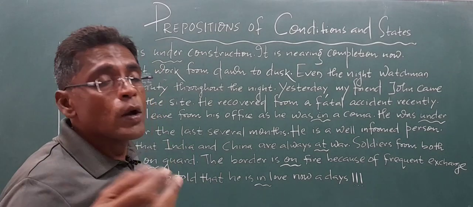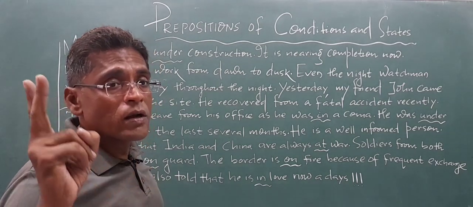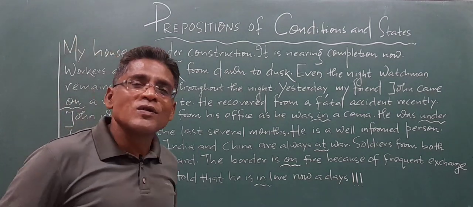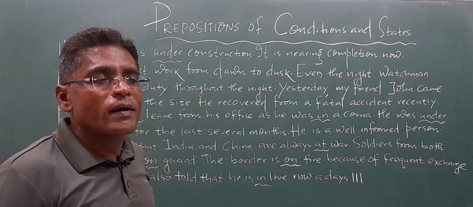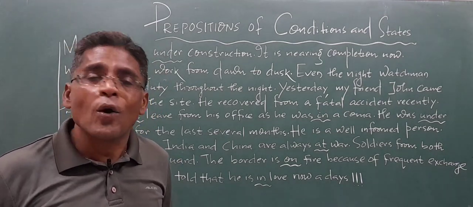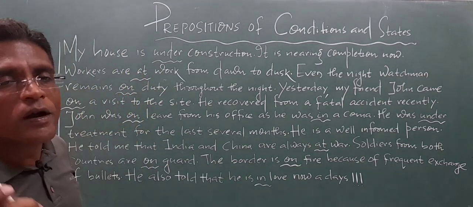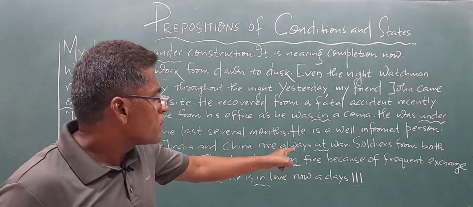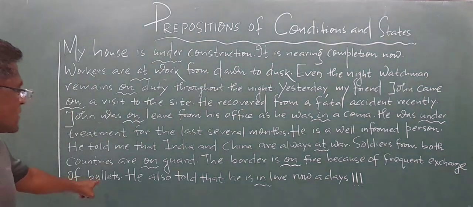For example, we often say the house is on fire. We don't say the house is burning. This sounds unnatural, odd and awkward. We rather say the house is on fire. घर में आग लगा है. We must not say the house is burning. We must say the house is on fire. Again, preposition of condition and state. So, the border is on fire because of frequent exchange of bullets.